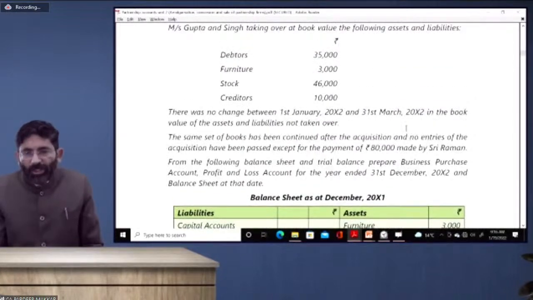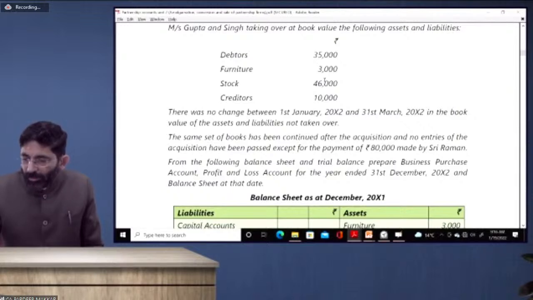Now see here, these are taken over at which value? 35,000 plus 3,000 plus 46,000 minus 10,000.